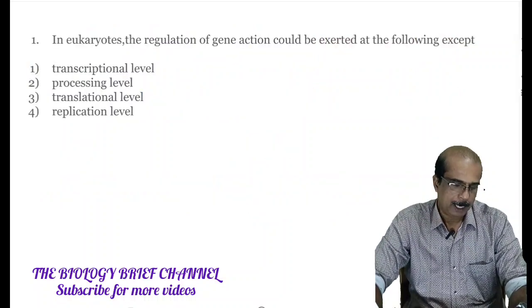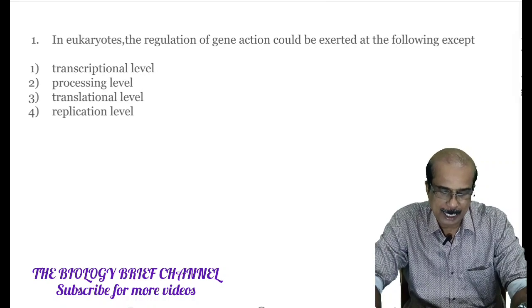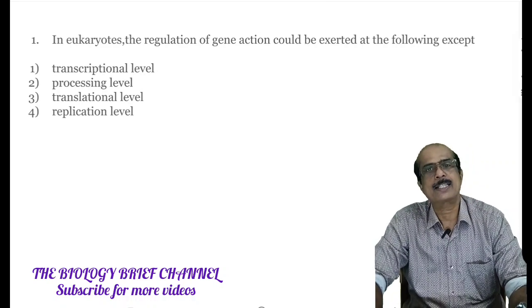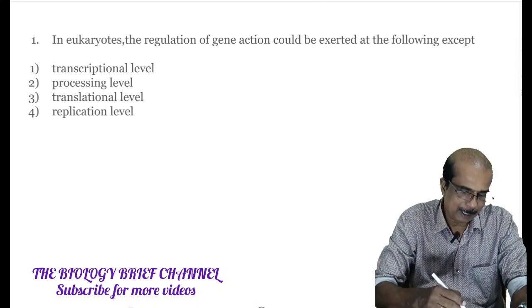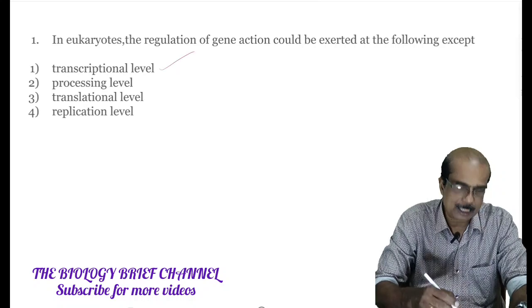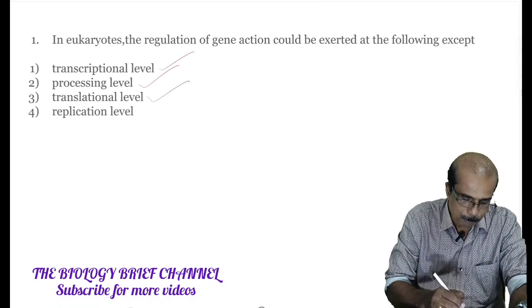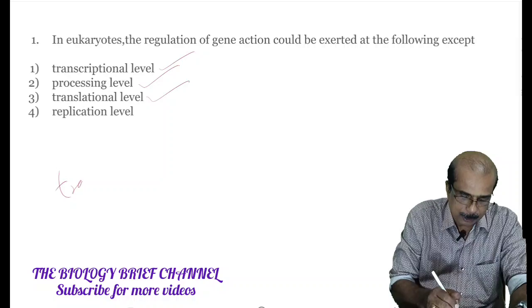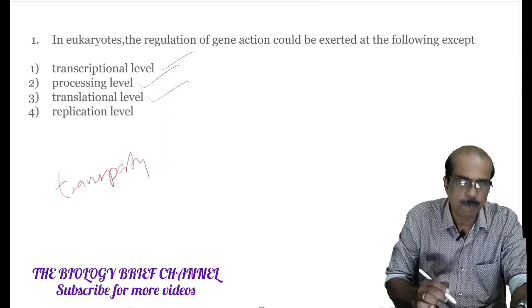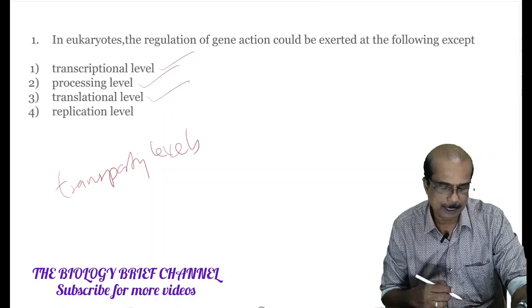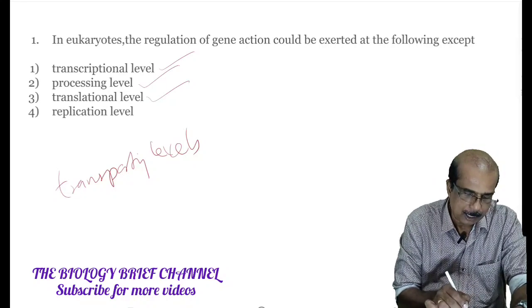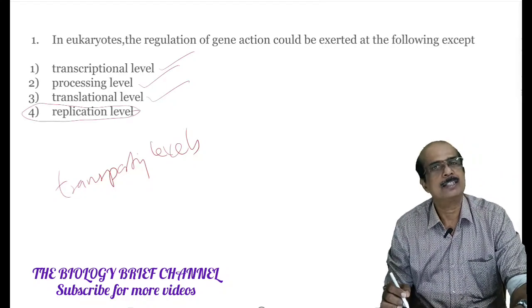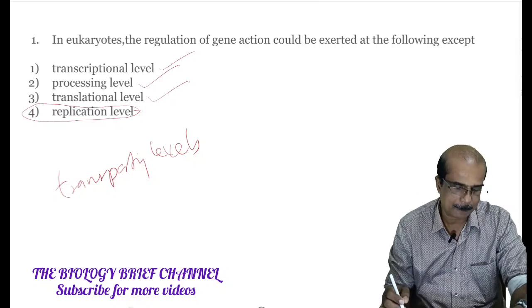First question. In eukaryotes, the regulation of gene action could be at the following levels except: In eukaryotes, gene action is regulated at the transcriptional level, processing level, translation level and transporting level. There are 4 levels of regulation of gene action in eukaryotes. So our answer to this question is the fourth option; replication level is the wrong option. So that is our answer.